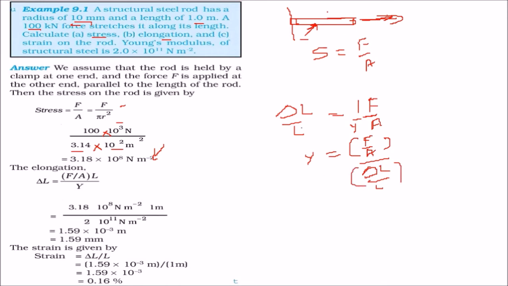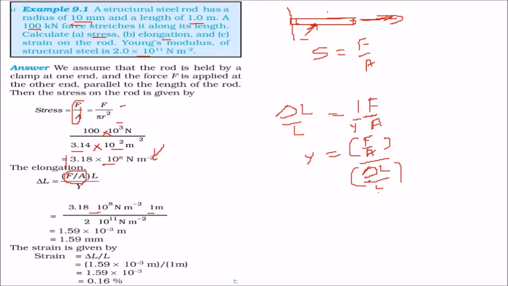So we will find out this delta L using this expression and put all these values. F by A is given to us because we just found out this value, so we can directly put it here. And then we have L, which is 1 meter. Directly we can put it, and Y is also given. So this comes to around 1.59 millimeter.